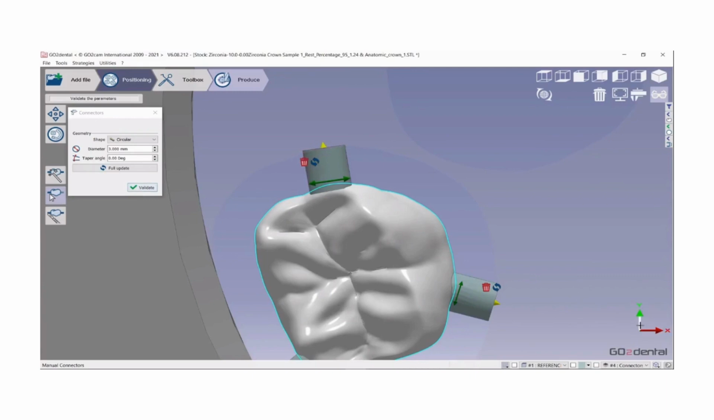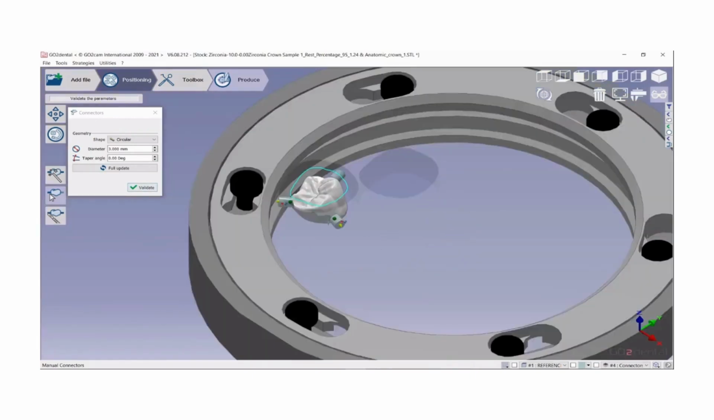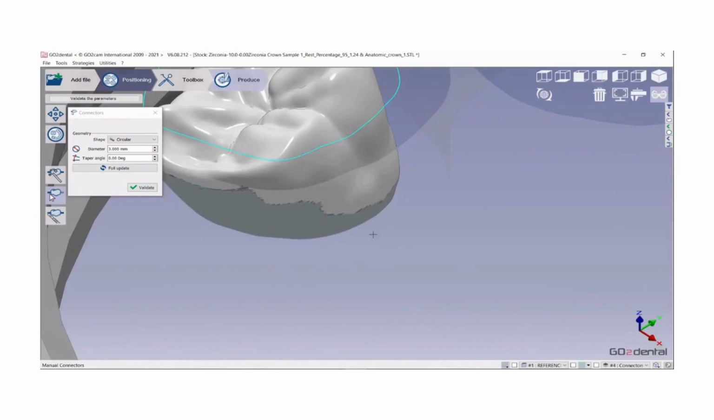Now if we switch to the isometric view and we delete this connector, if you click directly on the surface of the crown, the connector will be located exactly where you have clicked. By clicking and dragging on this green button here, you can reposition the connector as desired. Once you have carried out the modifications, you can click on Validate.